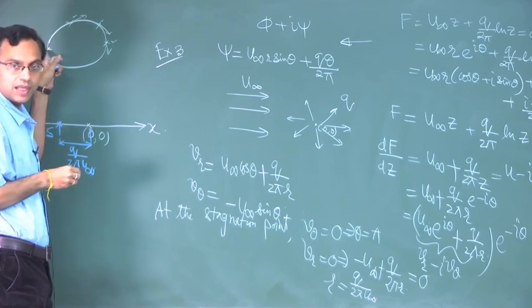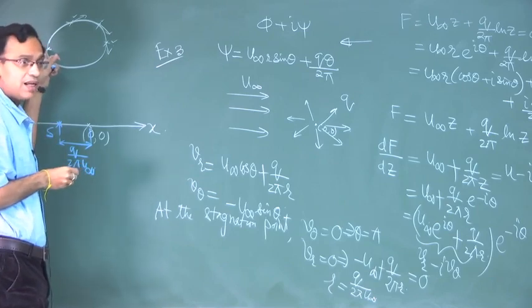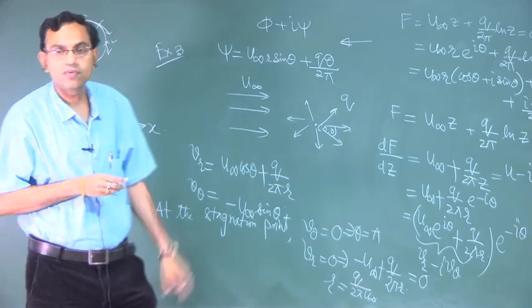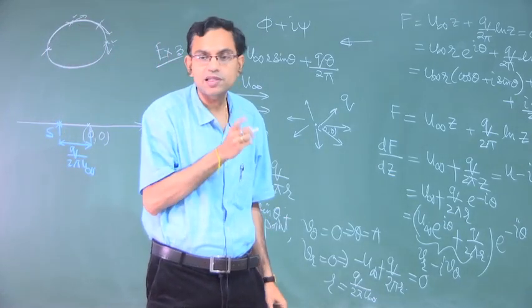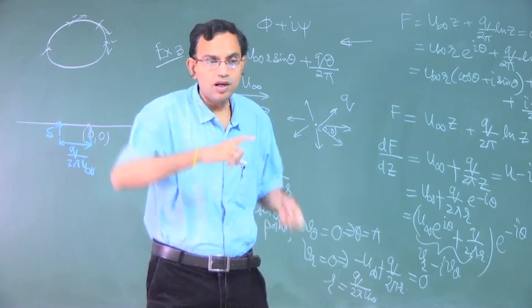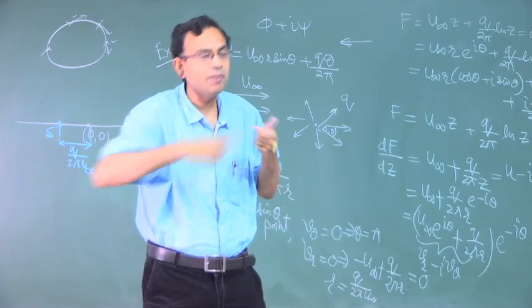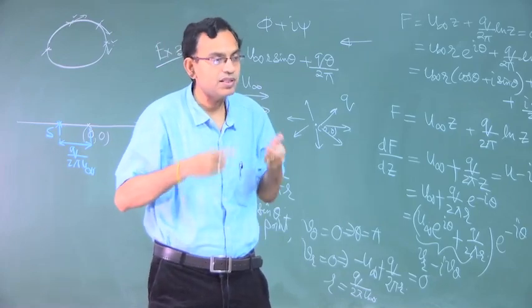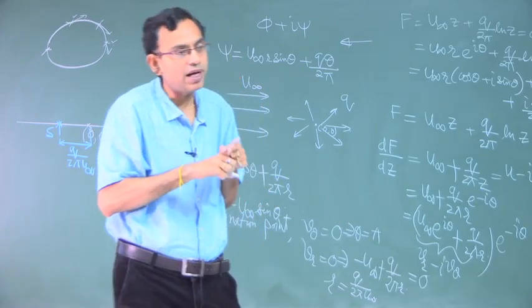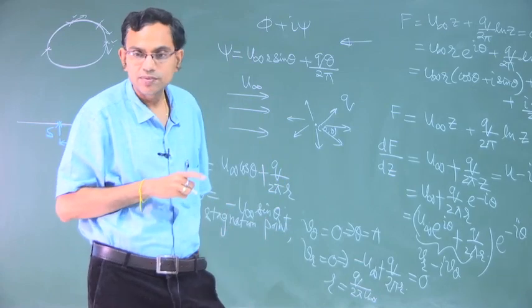There may be multiple stagnation points where both components of the velocity are zero. That is why the stagnation point is so special in a potential flow. Whatever the shape of the body, it should pass through the stagnation point, because the stagnation point is one of the points where the flow comes to a standstill.